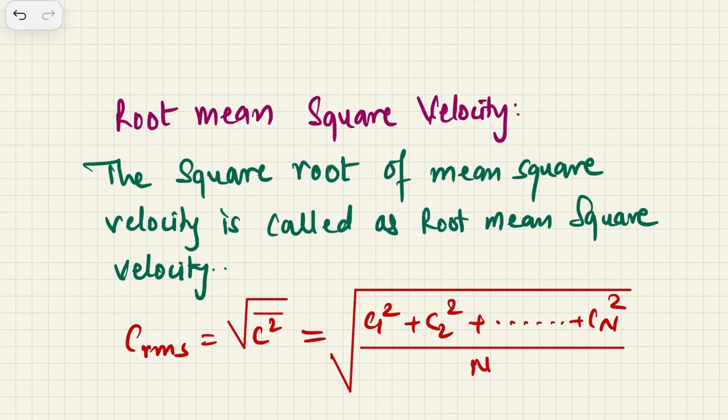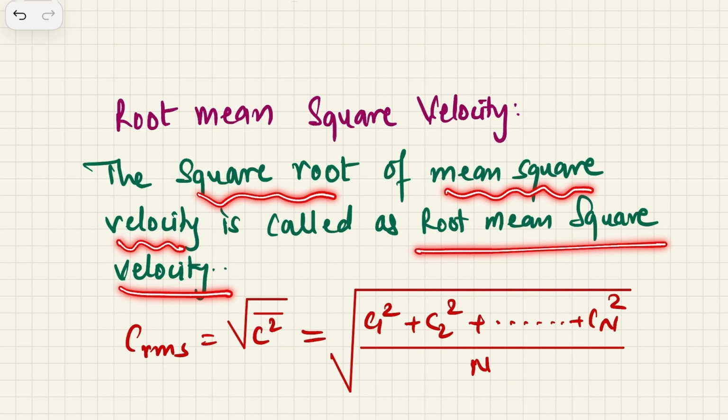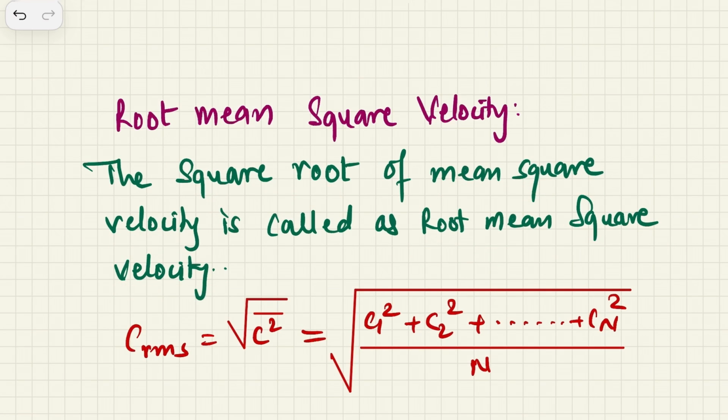The square root of mean square velocity is called root mean square velocity, and it is famously written as RMS. So c RMS is equal to the square root of the mean square velocity, and if I put in the value, it is c1 square plus c2 square plus c3 square up to cn square, divided by n. This gives us the formula for RMS velocity.